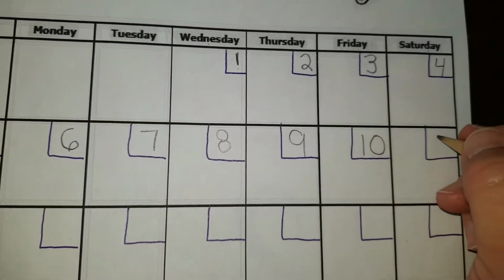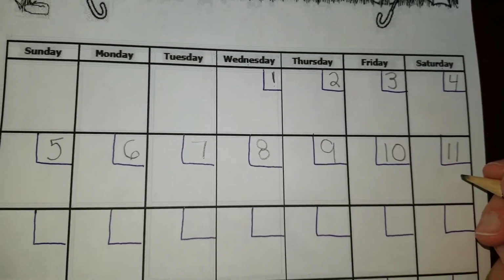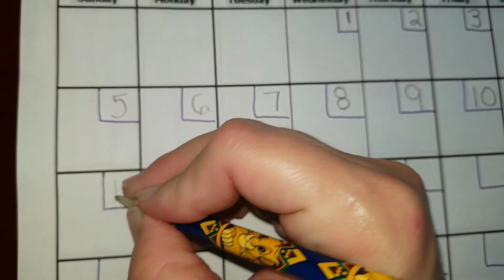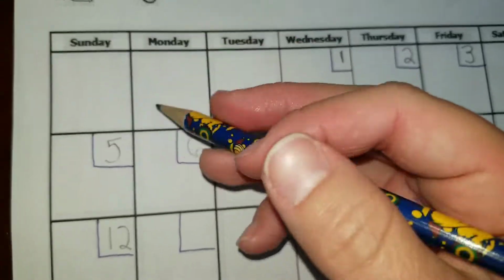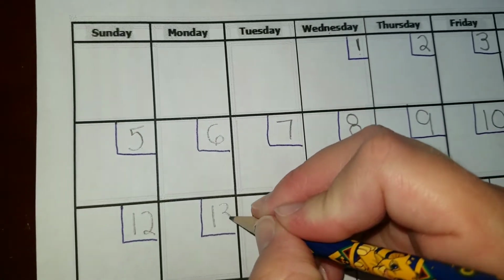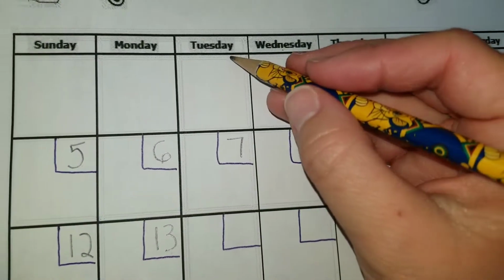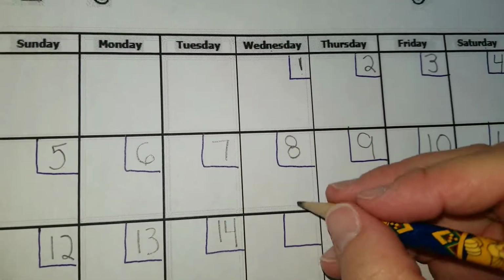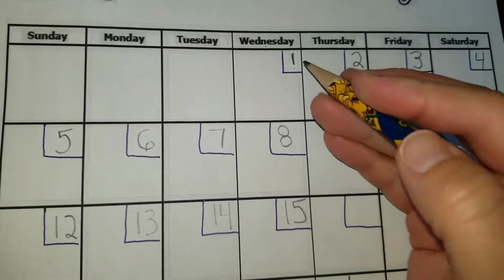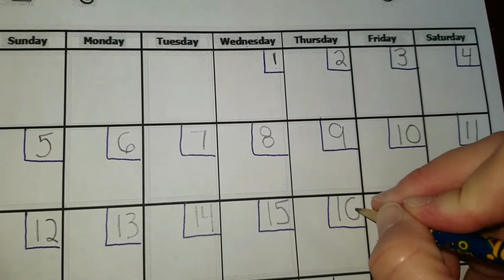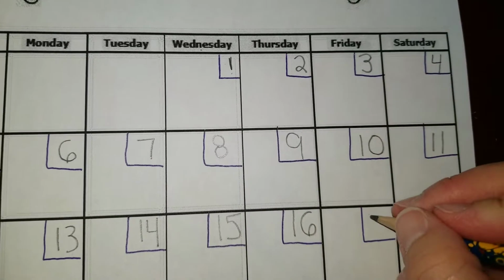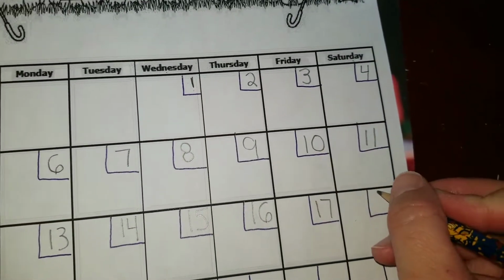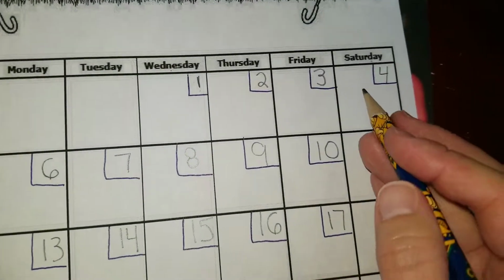April Saturday was the 11th of April. I'm sorry, April 11 was on a Saturday. April 12 was again on a Sunday. April 13 fell on Monday. April 14 was a Tuesday. April 15 was on a Wednesday. April 16 was on a Thursday. April 17 was on a Friday, right? And April 18 was on a Saturday.